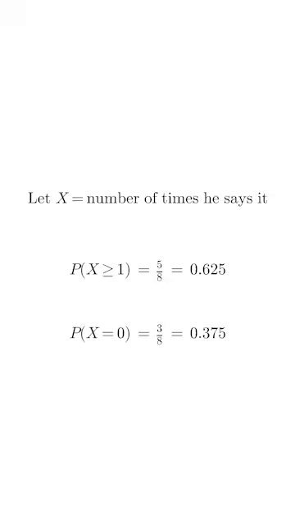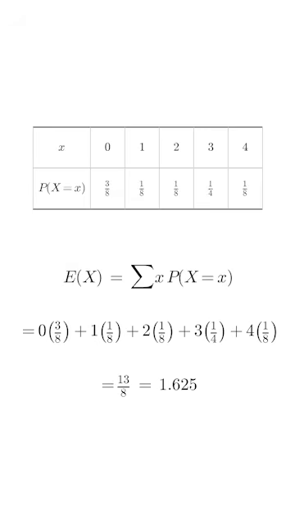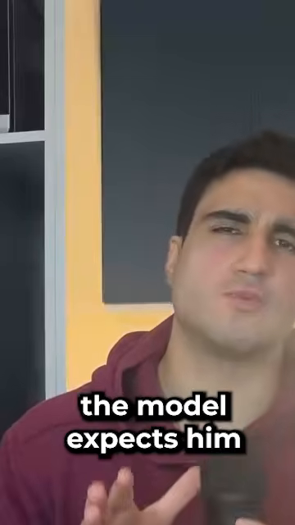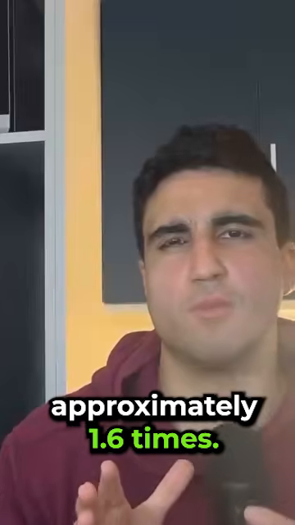So if we let x equal the number of times he says it in the final film, if we take a look at the observed frequencies here, we get this table. Okay, and when we calculate our expected value here, we get 13 over 8, which is 1.625. So as a result, the model expects him to say it approximately 1.6 times.